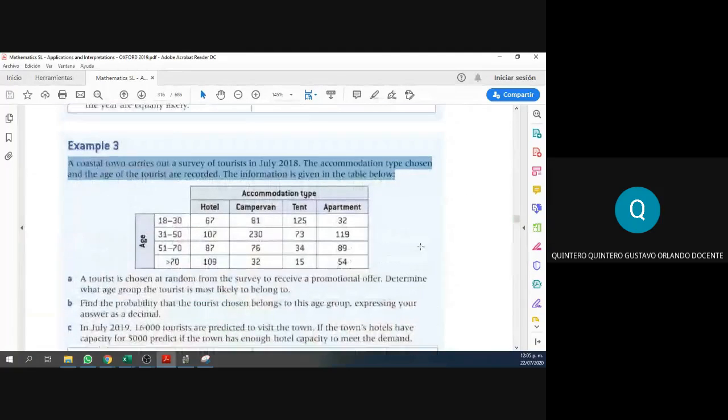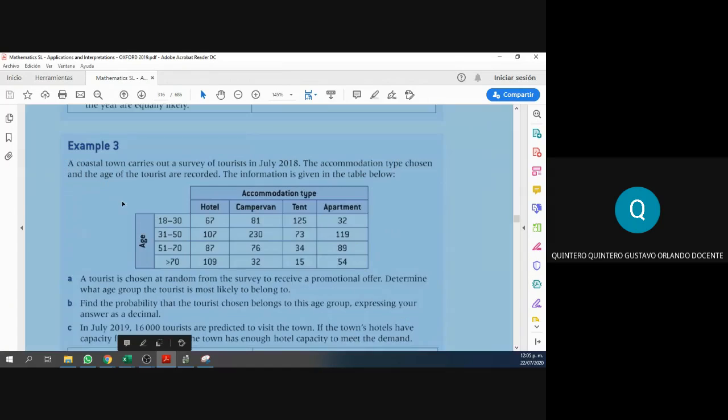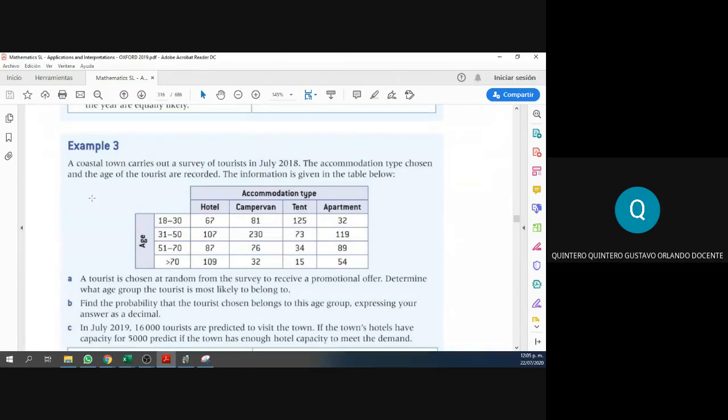There. Let's take a look at this question in here, guys. All right. This is where things get a little bit more interesting with probability, because probability is absolutely simple. But when we get to this part of questions, they are still simple but more interesting. So, a coastal town carries out a survey of tourists. They carried out this survey in July 2018, right?